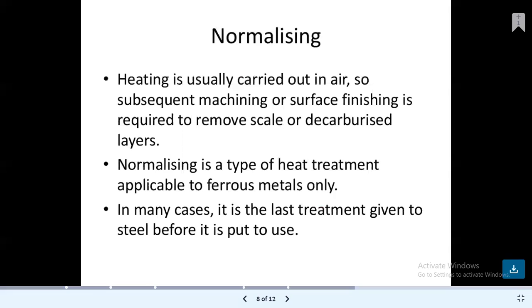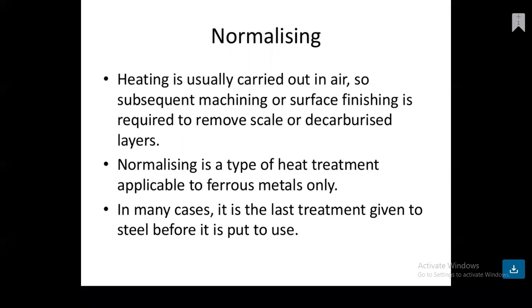Heating is usually carried out in air, so subsequent machining or surface finishing is required to remove the scale or decarbonized layer. Okay, so this heating process is carried out in air, and machining or surface finish is required to remove the scale or decarbonized layers.